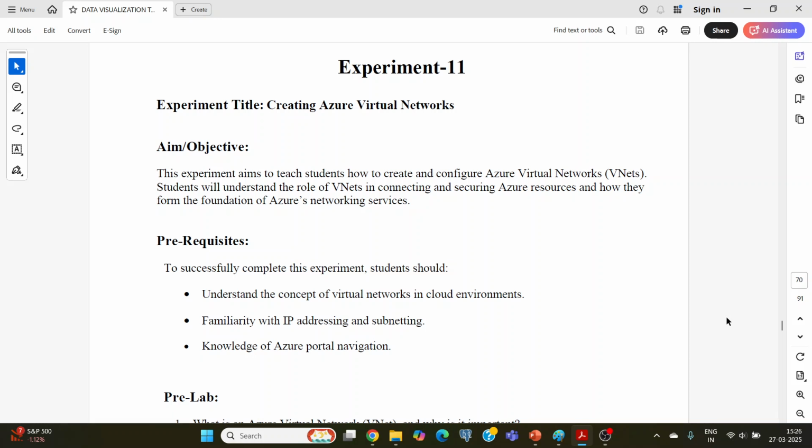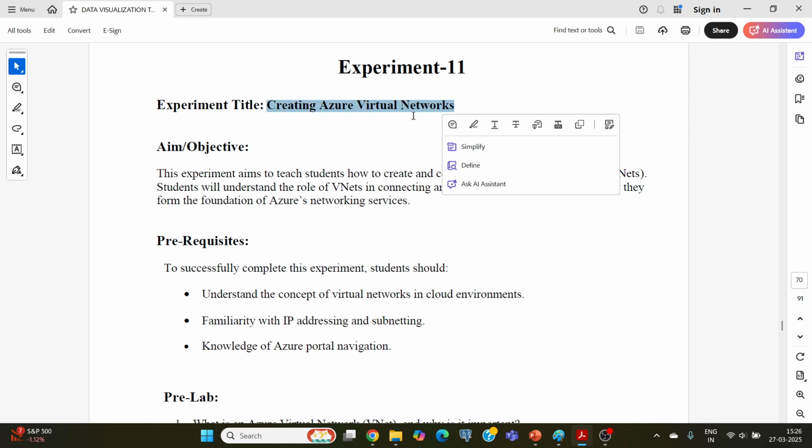Dear students, today's class will execute experiment 11, which is a lab experiment. It's a practical experiment, experiment 11. In this experiment, we're going to create virtual networks, which is one of the services provided by Microsoft Azure. So our task in this experiment is to create Azure virtual networks.